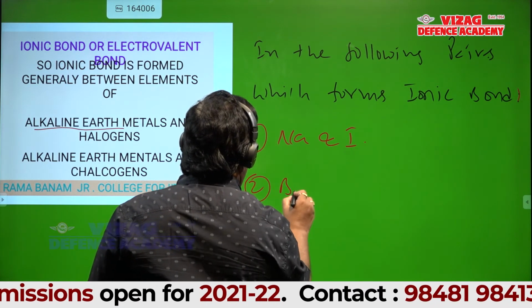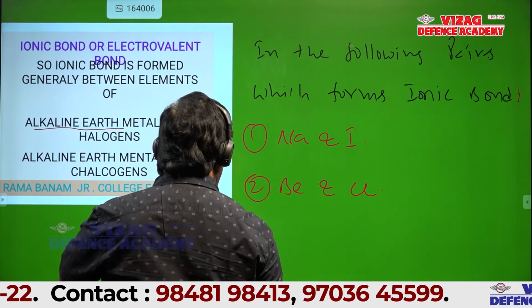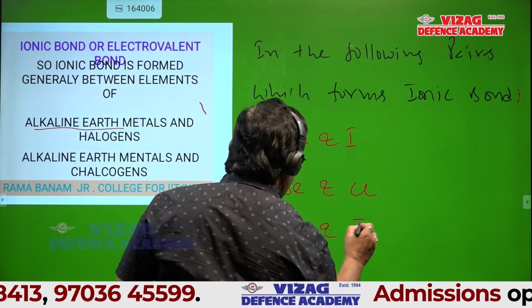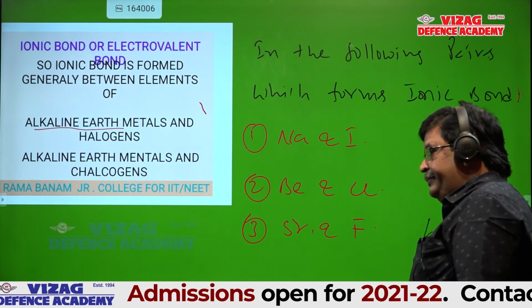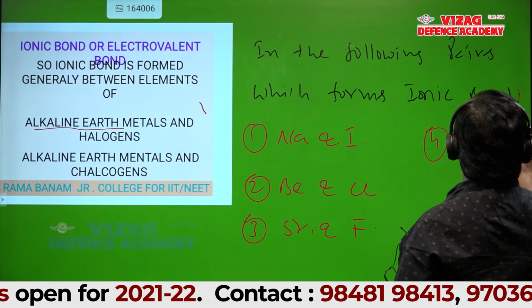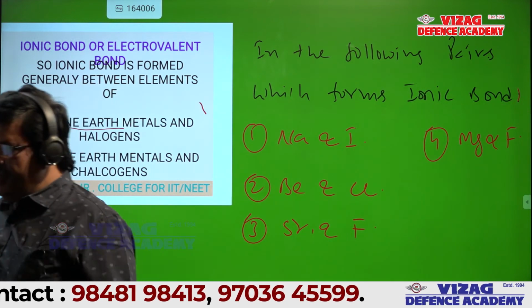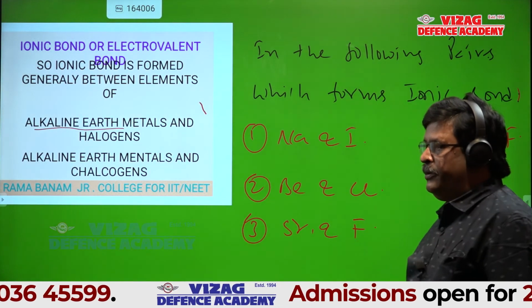Second one, beryllium and chlorine. Third one, strontium and fluorine. Fourth one, magnesium and fluorine. I'll give 30 seconds. You identify, after that we'll go.